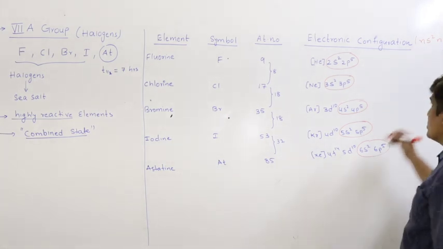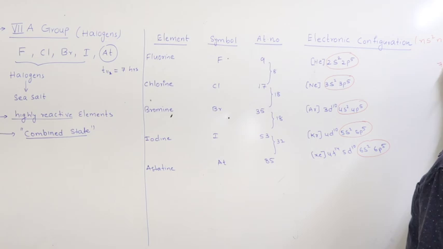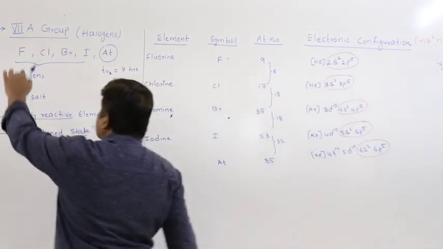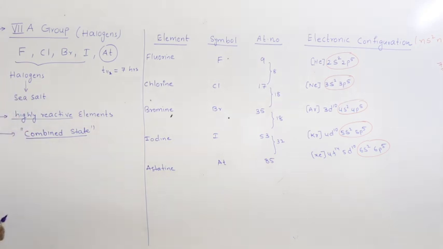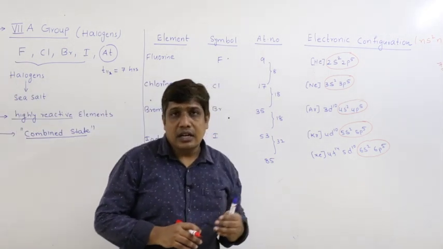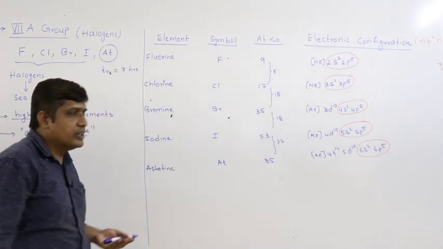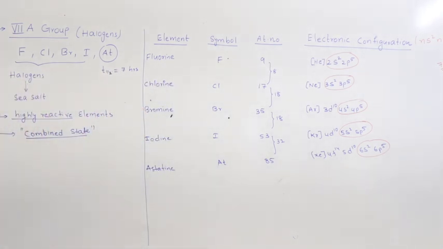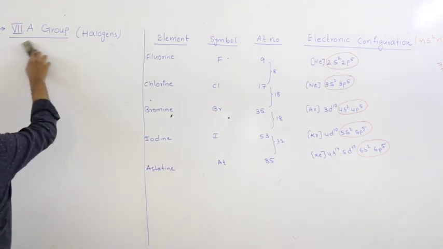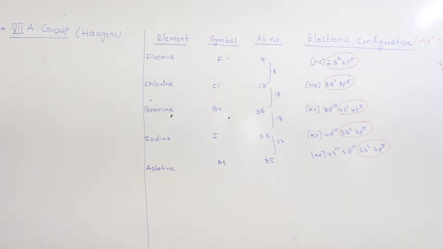How many valency electrons do they contain? They contain 7 valency electrons. Hence, generally we call them 7th A group elements. Right. Based upon this, let us try to study the general properties, starting with atomic radii.